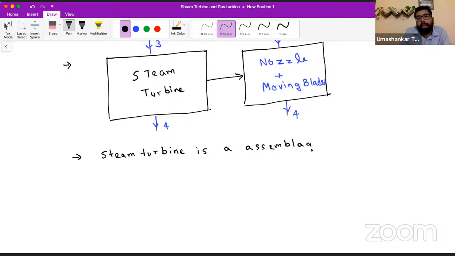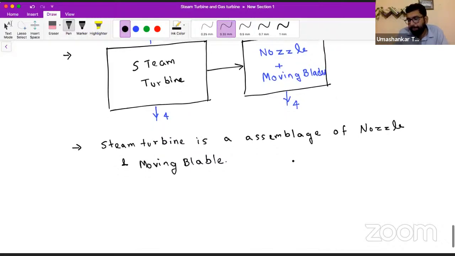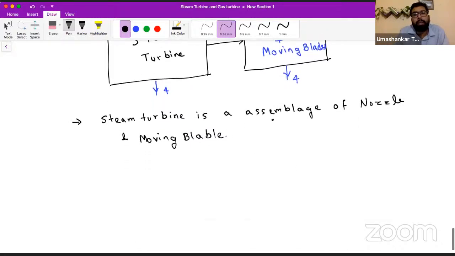A steam turbine is the assemblage of nozzle and moving blades. Would it be right to say a steam turbine is the assemblage of nozzle and moving blade? Yes or no? A steam turbine is an assemblage of nozzle and moving blade.